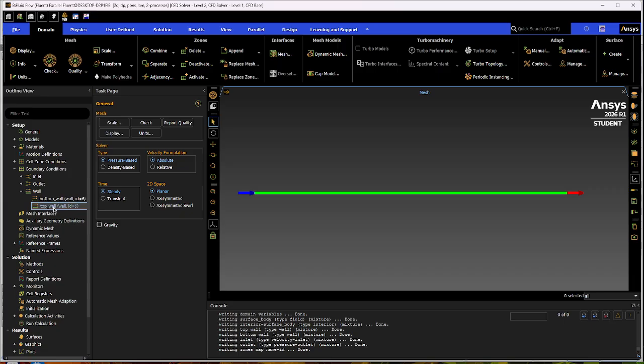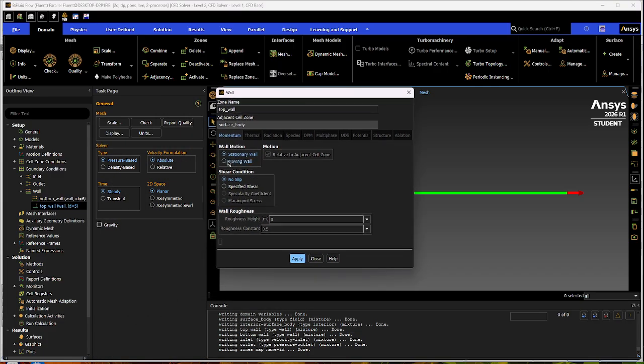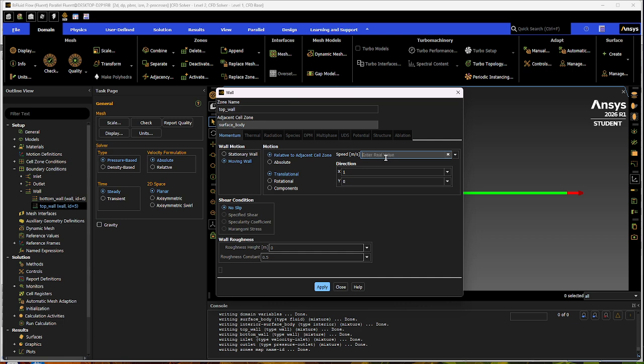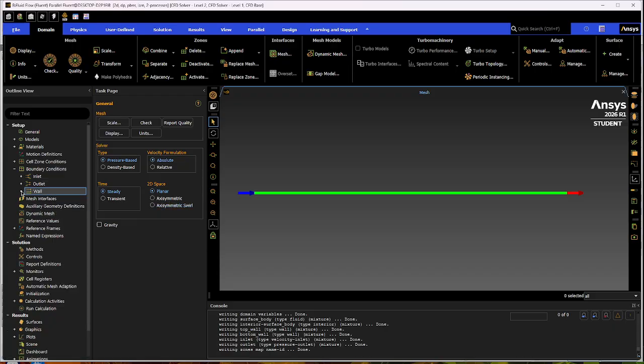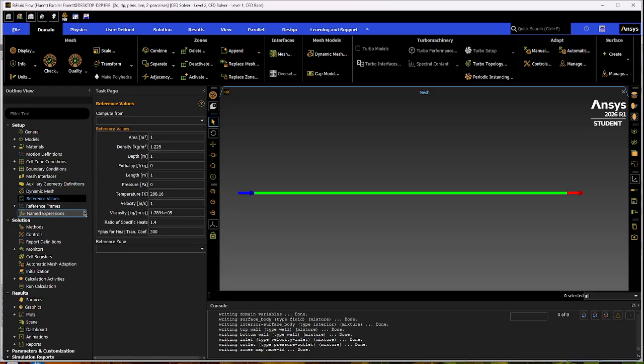Then you're gonna go for your top wall, and we're gonna do the same thing with our top wall. So moving wall, and we're gonna change our speed to 3 meters per second, which is what was on the report, no slip. Close, and we're done with our boundary conditions. Then we're gonna double click our reference values, and you wanna change this to 5. Just to make sure that our inlet velocity is 5, and it calculates from that initial speed, basically.